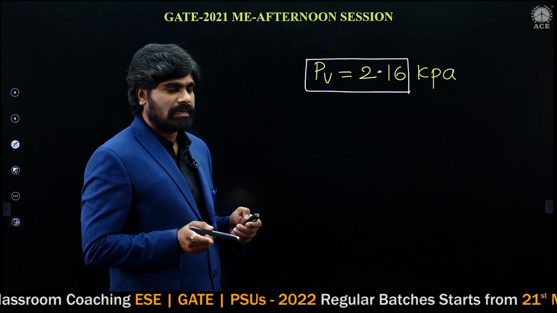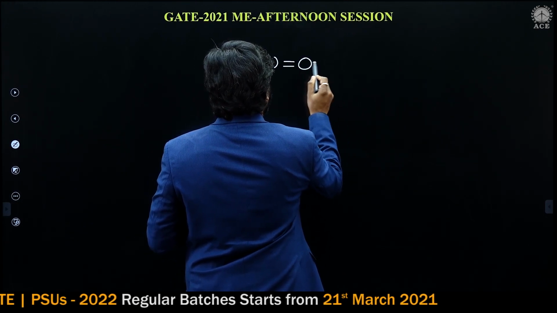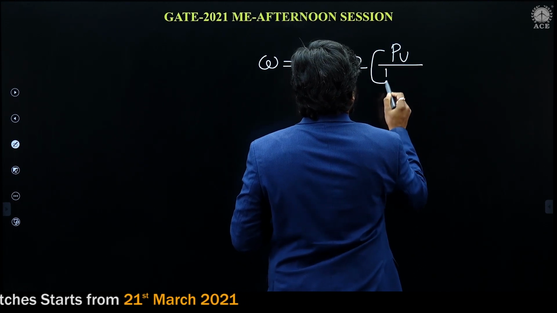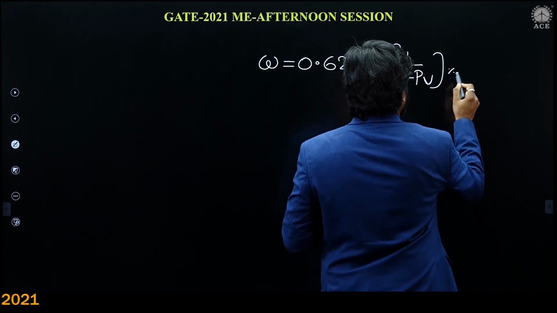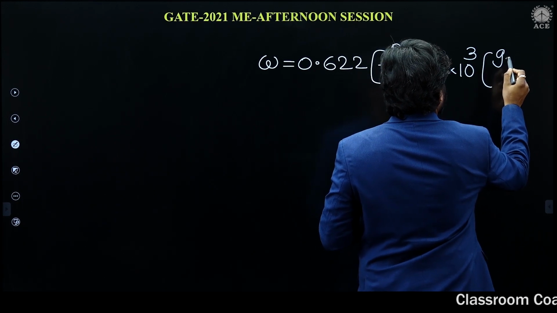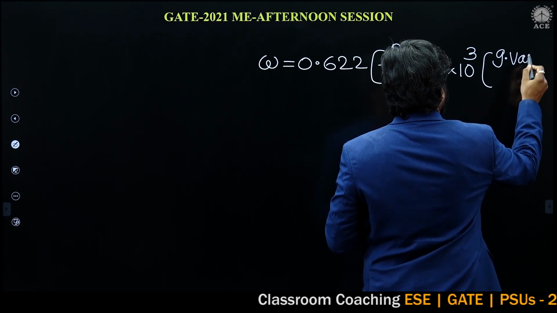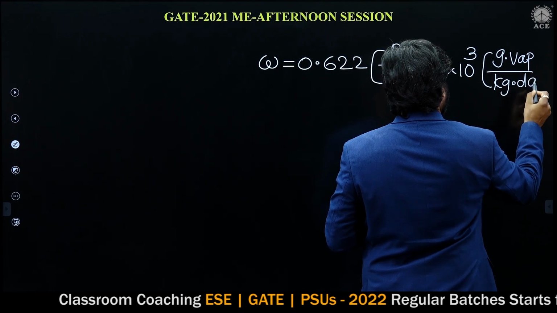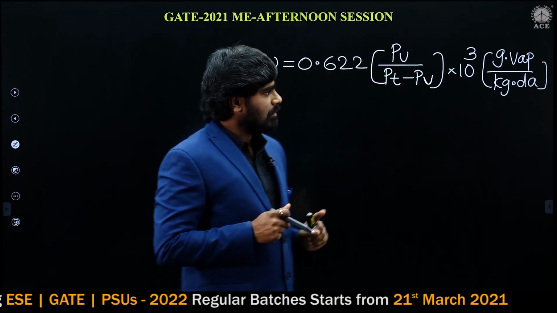Okay. Now, again, let us write the specific humidity equation. What is the specific humidity equation? 0.622 PV by PT minus PV, into 1000, in grams vapor by kg dry air. Here if you multiply with 1000, you will get grams vapor by kg dry air.